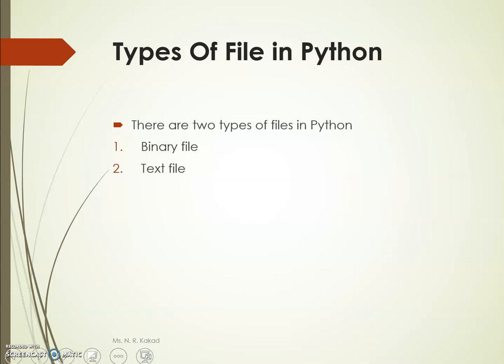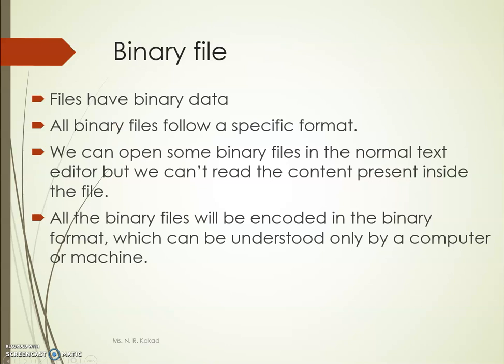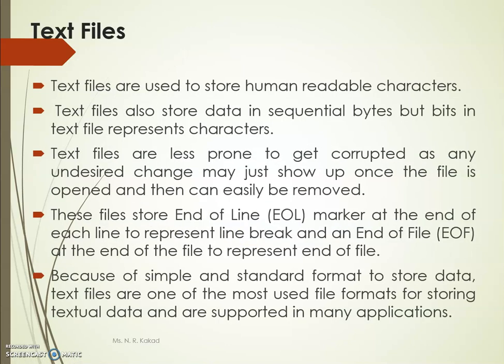Next we will see the types of files in Python. There are basically two types of files: binary files and text files. Binary files contain binary data, which means data that cannot be read by human beings. That data is only readable and understood by the computer system. And text files are the files that can be read by human beings.